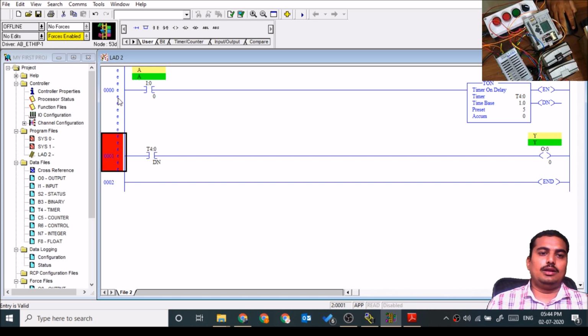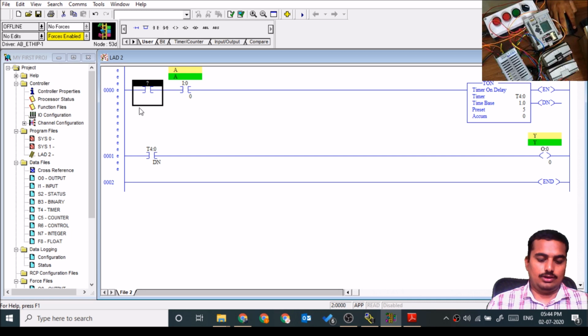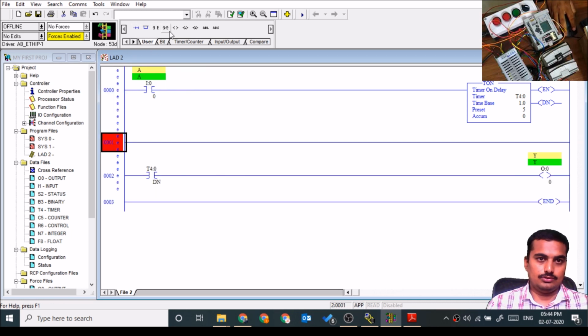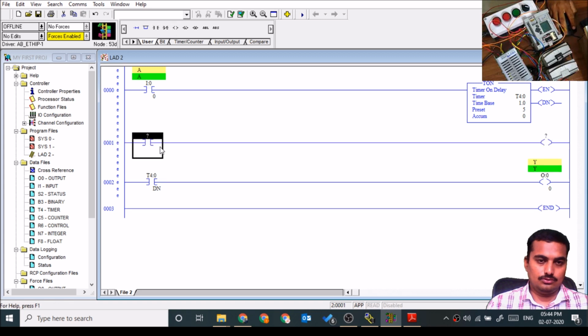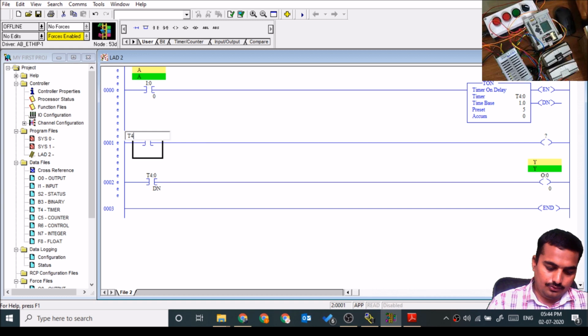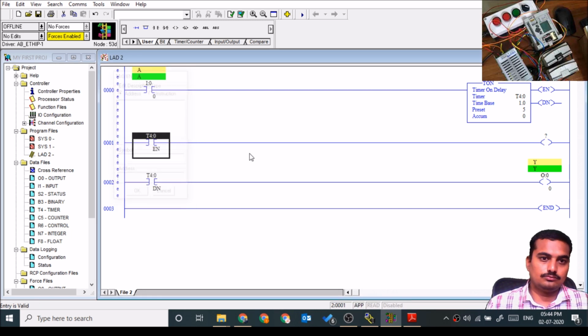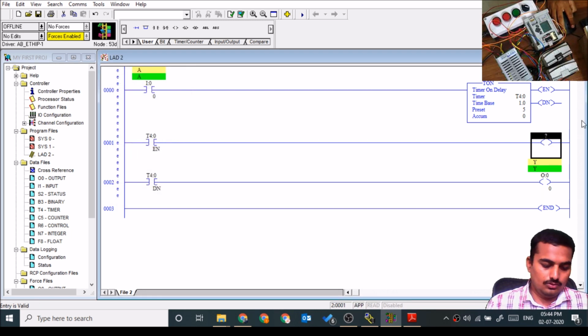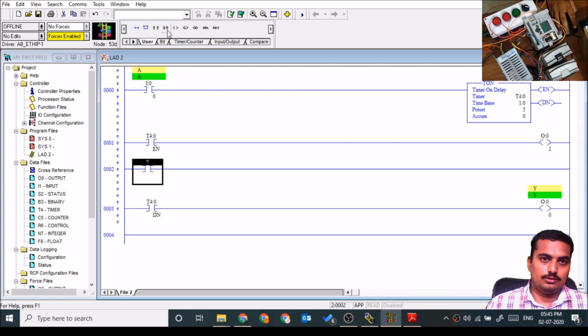Rather than the done bit, there are enable and TT bits also. We'll take this entire thing: enable bit T4:0/EN with output O:0.0/1, the DN bit, and the TT bit, the timer timing bit.